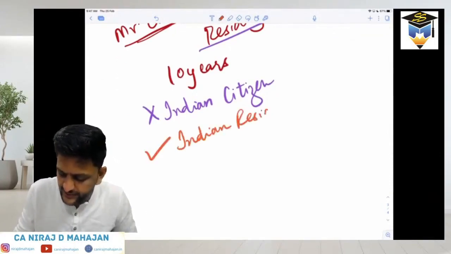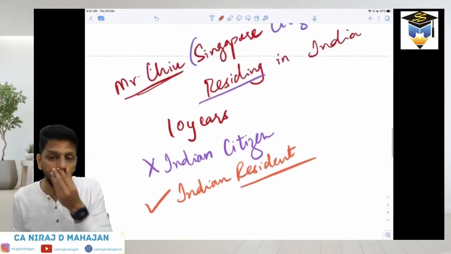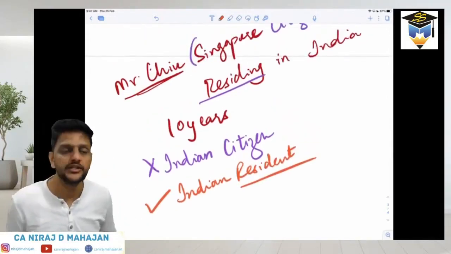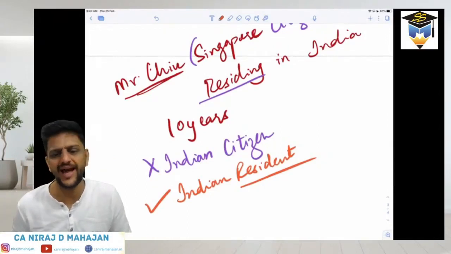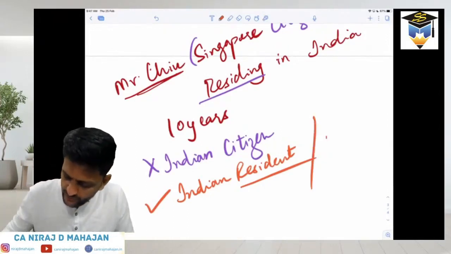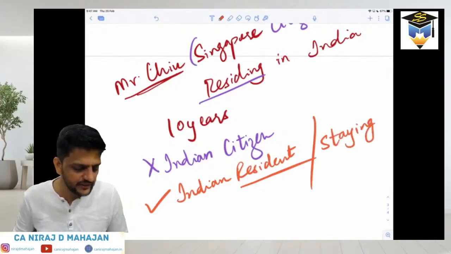Now, when you say resident or residing, what does that mean? Staying. You are residing in a hotel, you are residing at a particular location, something is your temporary address. So residing means staying. That's it. It has nothing to do with your citizenship. Are you understanding?